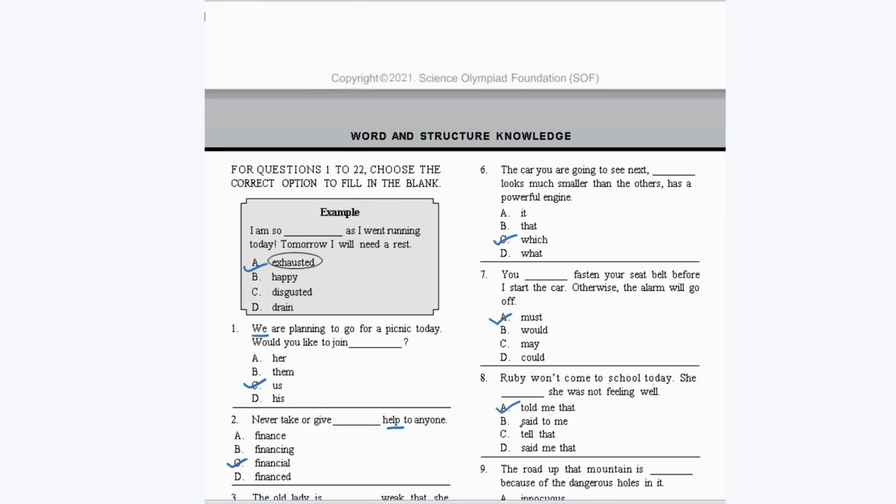Okay. If we have to use this one, then there should be the word "that" after this: said to me that she was not feeling well. But we don't have the word "that" there. Okay. And can't we tell that or said me that? Okay. So the correct answer is option A, told me that. Next.